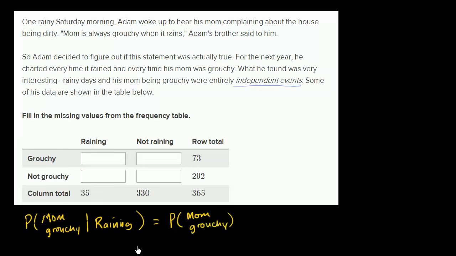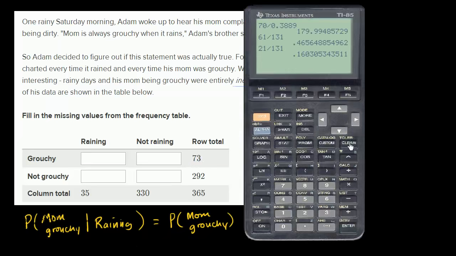So what does that tell us? Well, we can figure out the probability that mom is grouchy in general. She's grouchy 73 out of 365 days. So the probability that mom is grouchy in general is going to be 73 divided by 365.